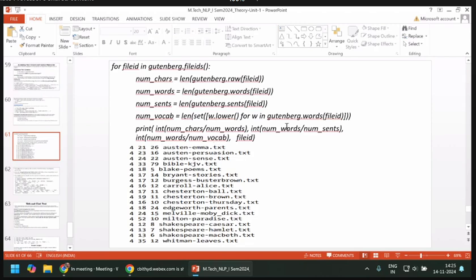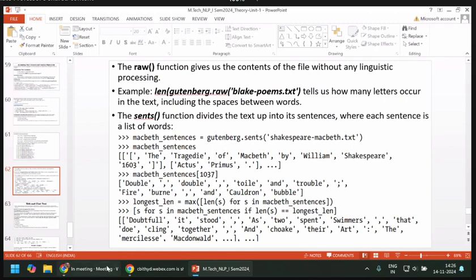So that means based on this for loop, for each file ID in the Gutenberg fields, you need to print all this information: average characters used, average words per sentence, and average words given per number of vocabulary, and this file ID name. This is the file ID. So in total, if you count, the total number of file IDs is 23. I'll show you this coding also here.